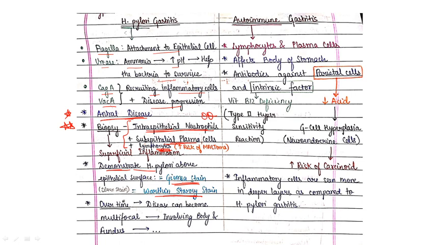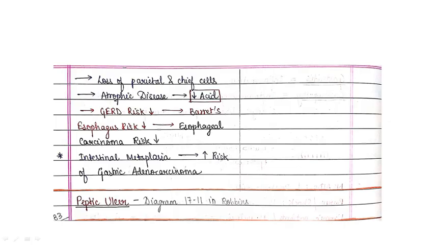Clear? And over time this disease can become multifocal and involve body and fundus too. Earlier it starts with the antrum, then it may involve body and fundus also. That will cause loss of parietal and chief cells, and that will lead to atrophic disease, and that will decrease acid secretion because parietal cells and chief cells are damaged. And this will lead to decreased risk of GERD, because if acid secretion is suppressed, then risk of GERD will be suppressed also. So that will lead to decreased risk of Barrett esophagus, or esophageal carcinoma.